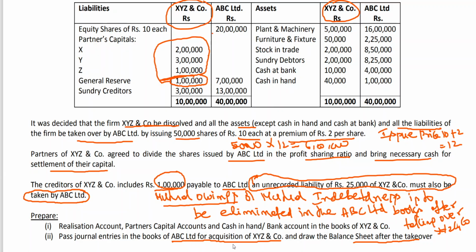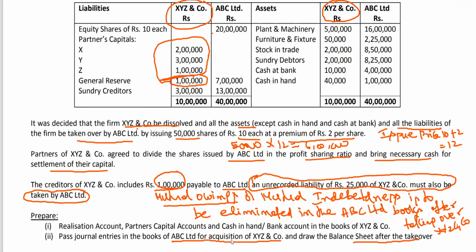So for the time being, you also should learn the entries, how they are taking over the partnership, how the assets and liabilities are taken over by the purchasing company, because it is given that the firm will be dissolved and all the assets except cash in hand and cash at bank and all the liabilities of the firm be taken over by ABC Limited. So that means ABC Limited is taking over the assets and liabilities except cash in hand and cash at bank of the XYZ, and you should write the entries.